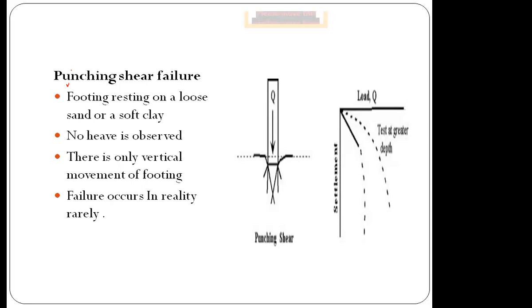If you see the graphs, it was varying. The test at greater depths was like this. Different times the graphs were taken. See here, this is the base slab, and this was the column, but because of the punching shear failure, it has gone down.